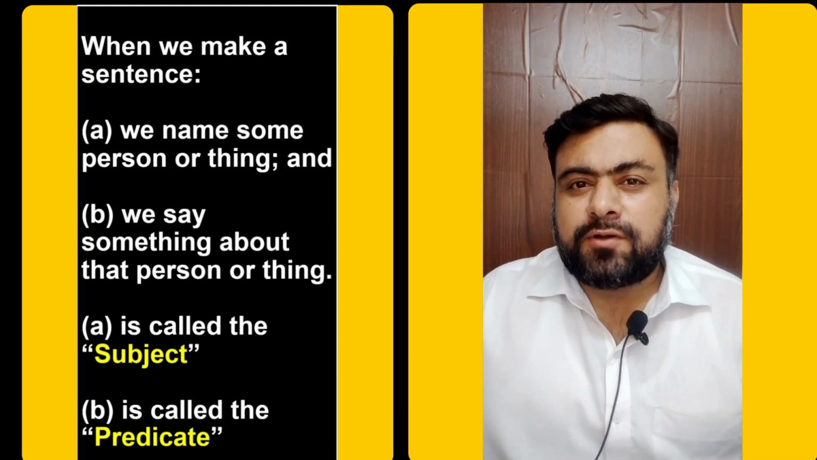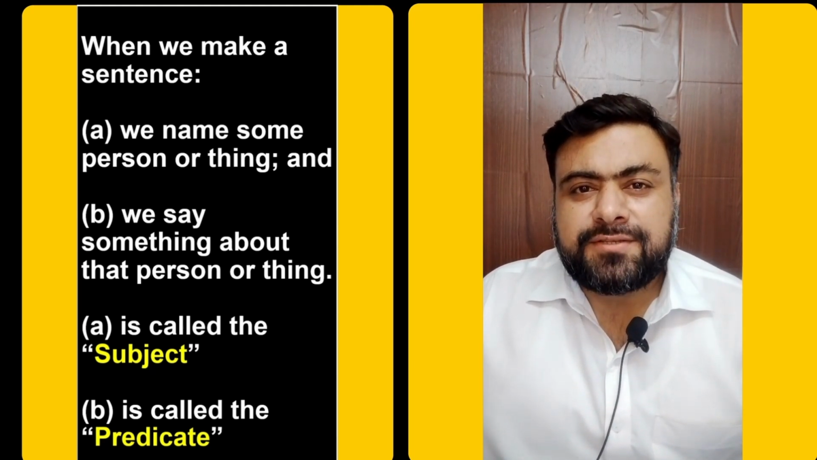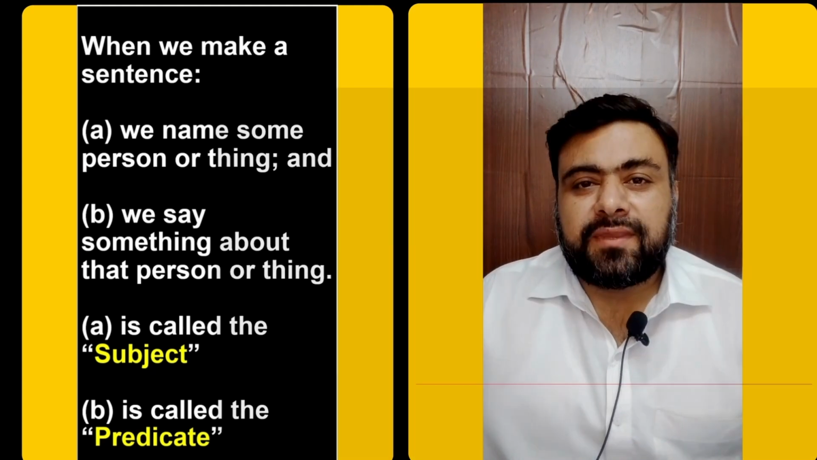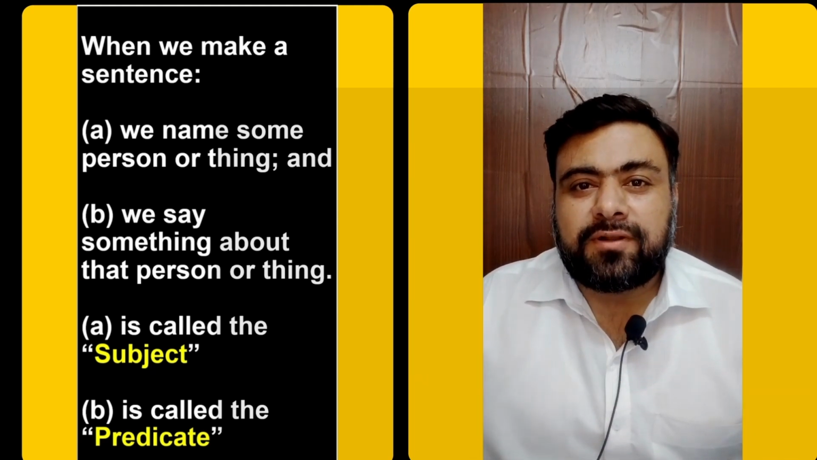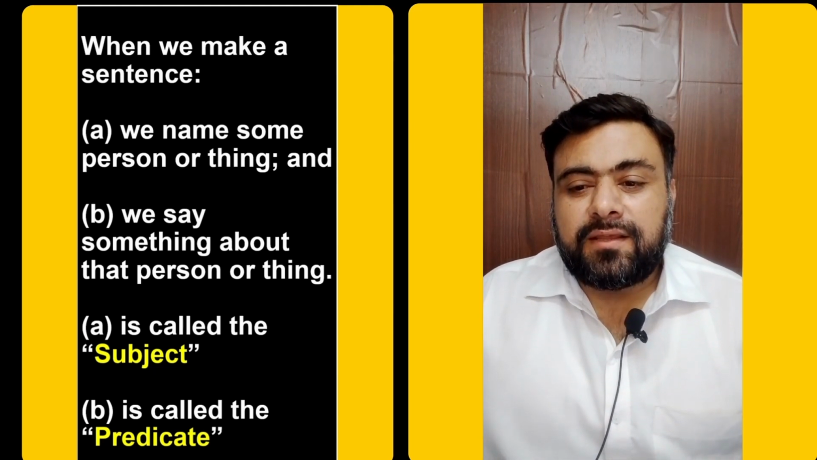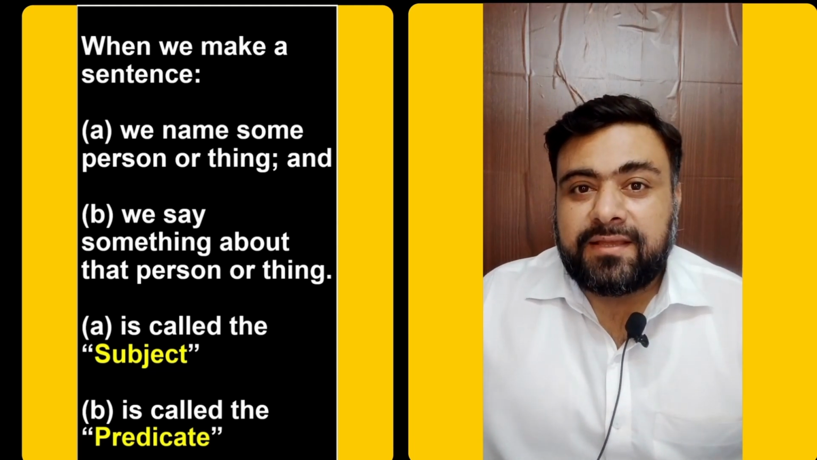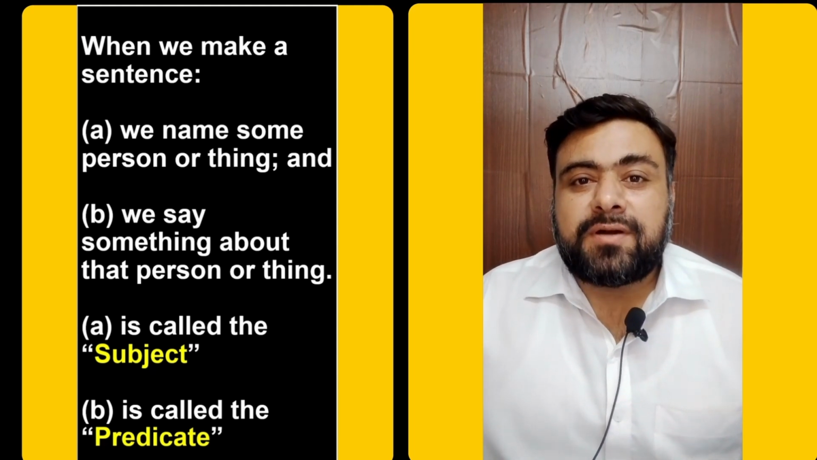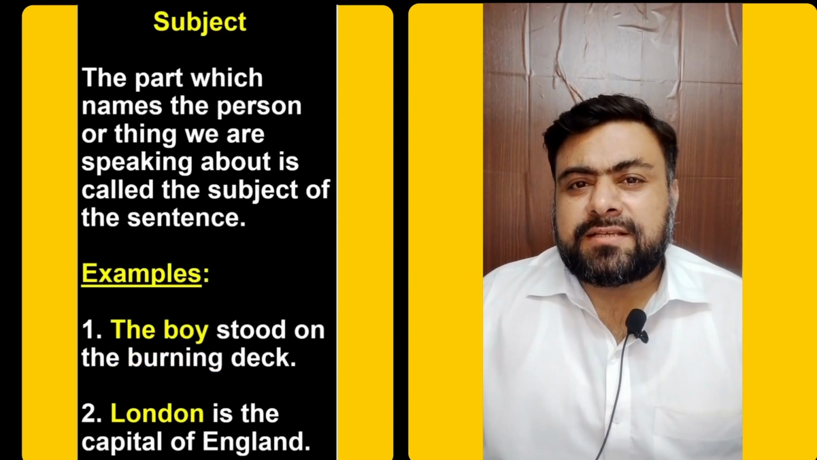A sentence is the combination of two things. First, we mention something or some place or somebody. We mention a person or a thing or a place. And then, second, we say something about that thing, that place or that person. The combination of these two things is called a sentence. We name some person or thing, that is the subject. And then we say something about that person, that place or that thing. That is the predicate. So what is a subject?